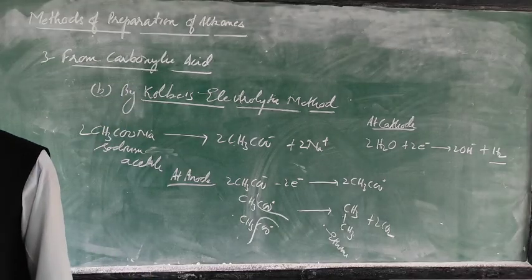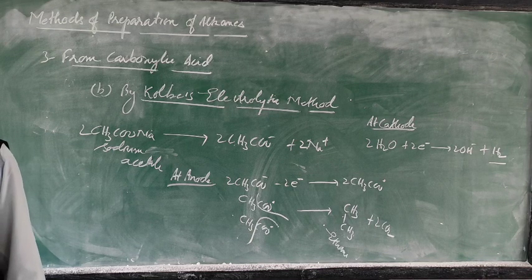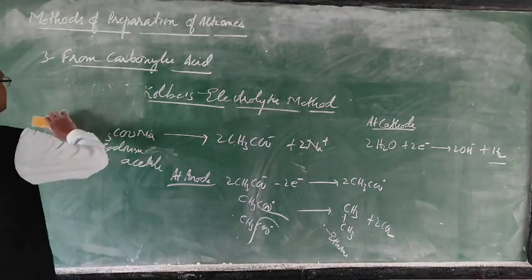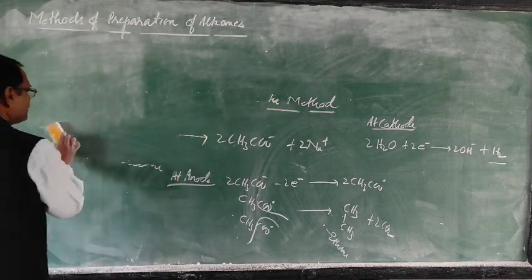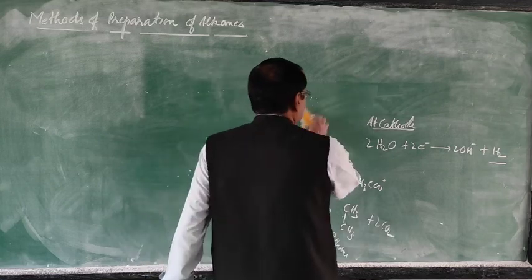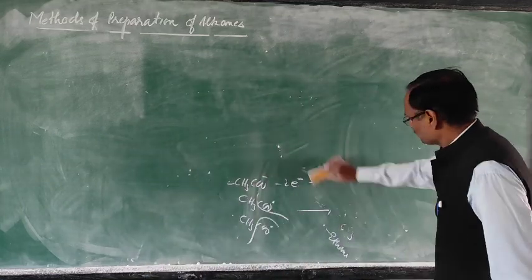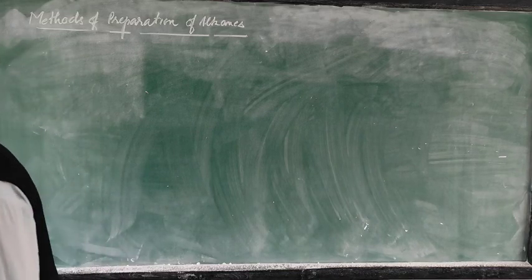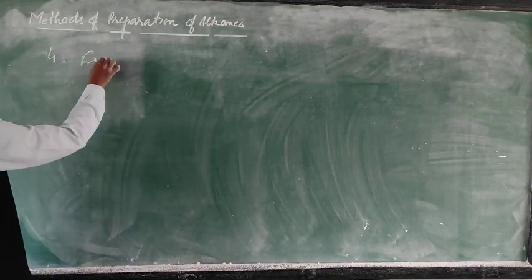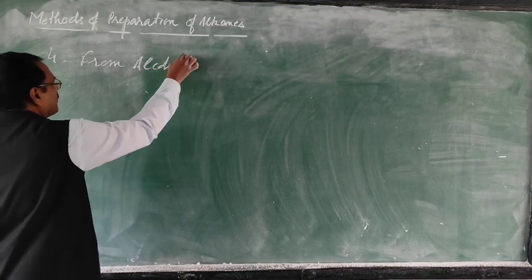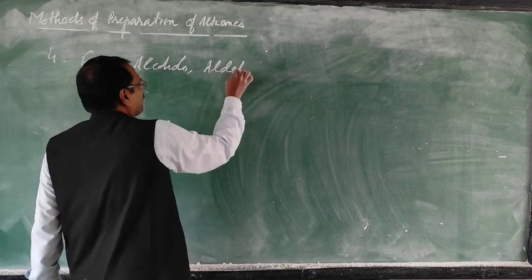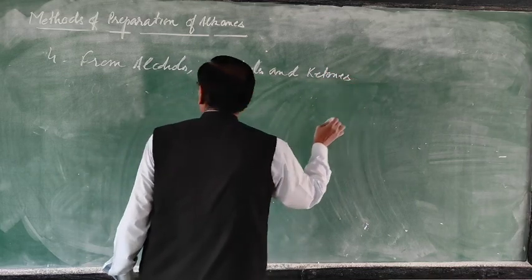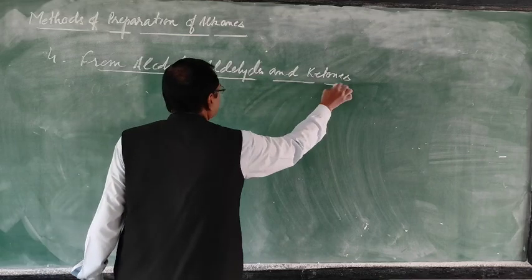So this preparation from carboxylic acid is over. Next one is the fourth method, from alcohols, aldehydes and ketones.